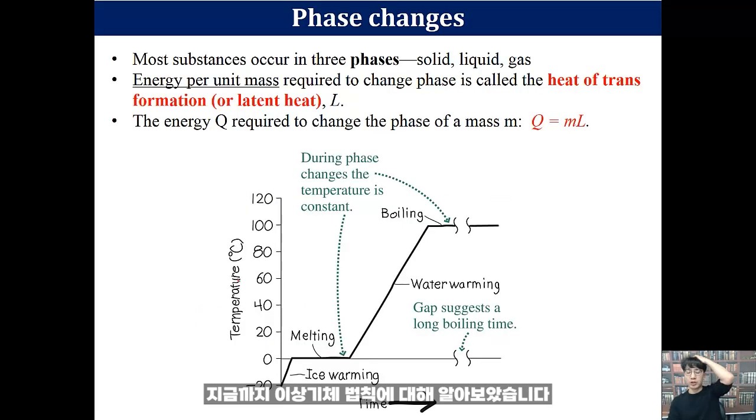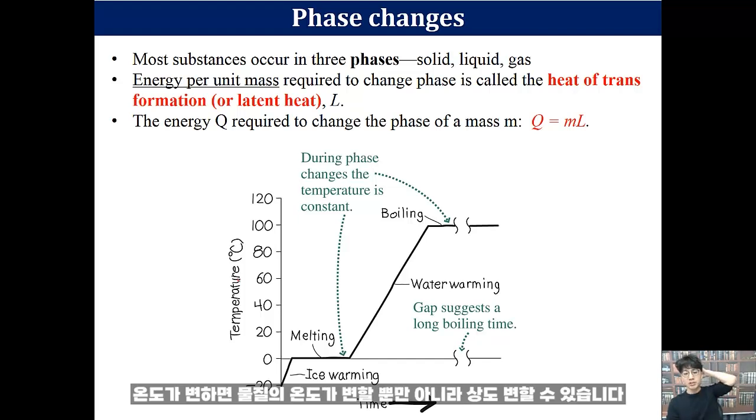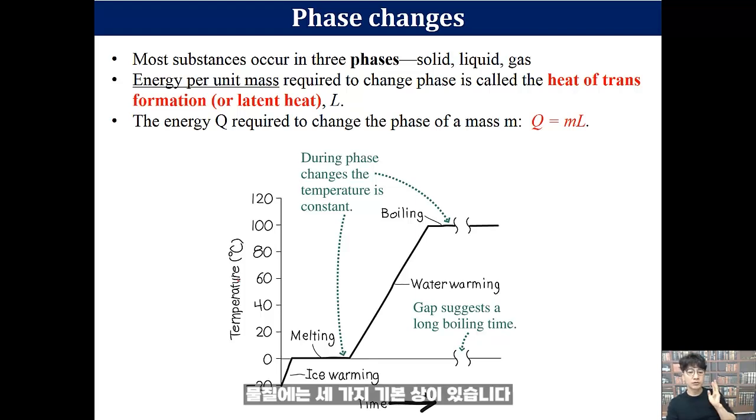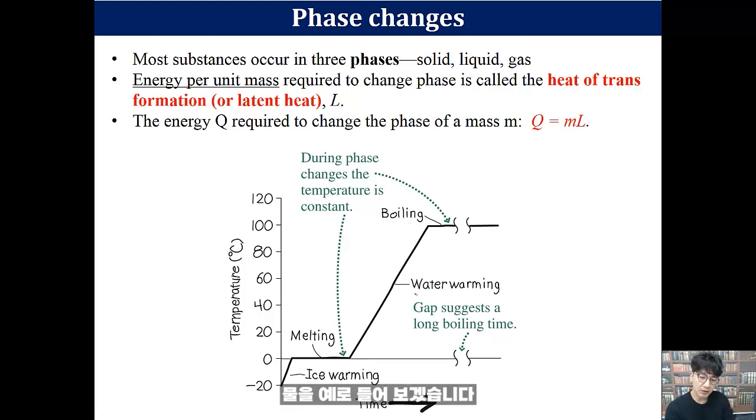So up to now we learned the ideal gas law. Now, phase transitions. As temperature changes, materials not only change their temperature, they can change their phases. Most materials occur in three phases, which are, as you're familiar, solid, liquid, and gas. When materials change their phase, their temperature doesn't change, but they require energy. Let's say water.